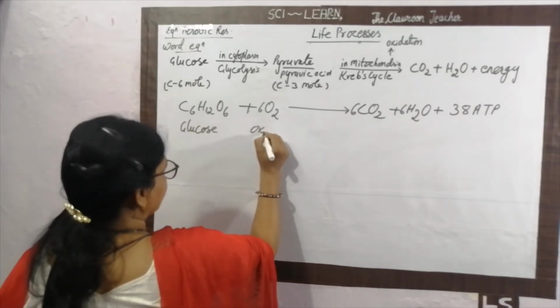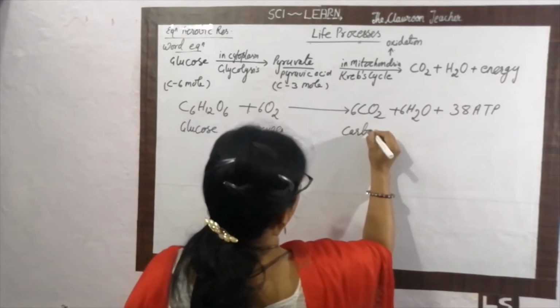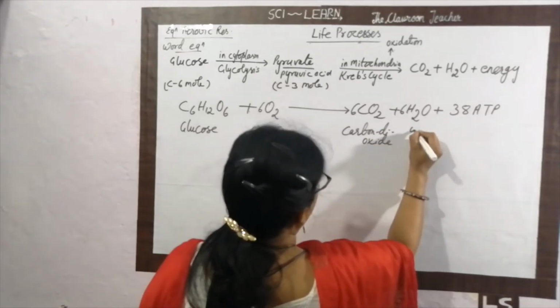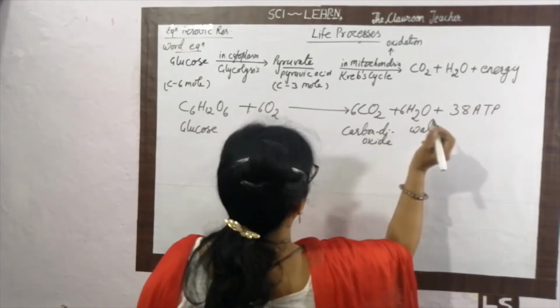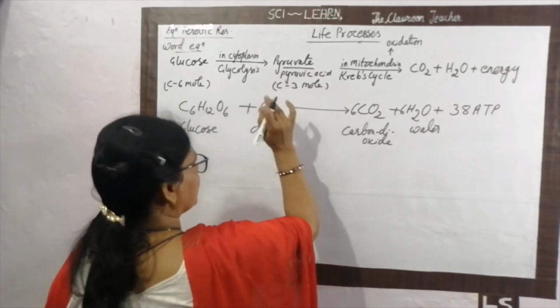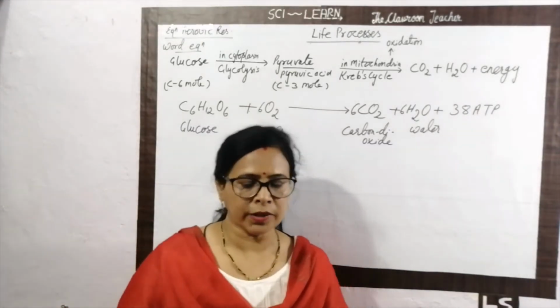This is oxygen. Then carbon dioxide, water and energy. So this is the aerobic process in the presence of oxygen. This is completed. It is called the aerobic respiration. So these are two types of the respiration.